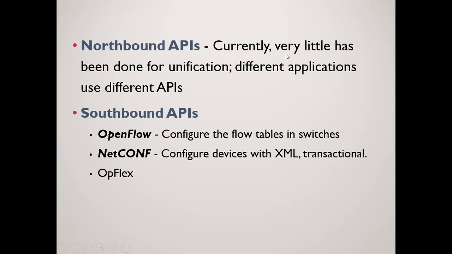Northbound APIs currently are still in development phase, where very little has been done for unification. Different applications use different APIs. So there are still many northbound APIs that we are working on, and they're under development. Whereas southbound APIs are a few, like OpenFlow, NetConf, and OpFlex. OpenFlow is used to configure the flow tables in switches, NetConf to configure devices with XML transactions. So these are some APIs that work between the planes in SDN architecture.